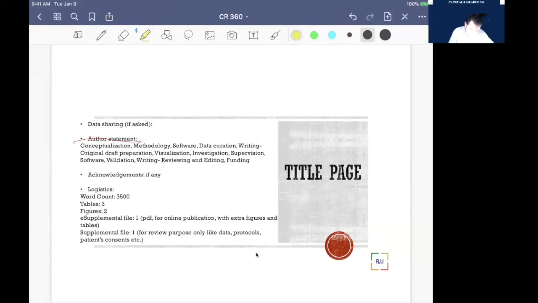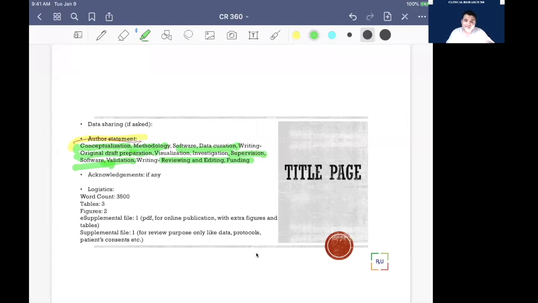Author statement means what work you did. Whether you conceptualized the idea, meaning it is your idea or not; your role in method; your role in data curation, meaning getting the data out; your role in writing the original draft; your role in visualization. I was talking about making the table and then visualizing what could be the possible result and what other relationship we missed in making the aim. Those roles: supervision, software, validation, reviewing and editing, and funding. Those are the different roles.